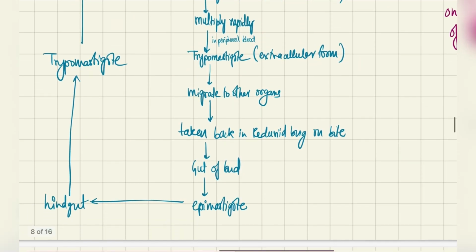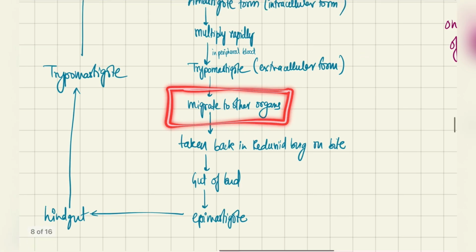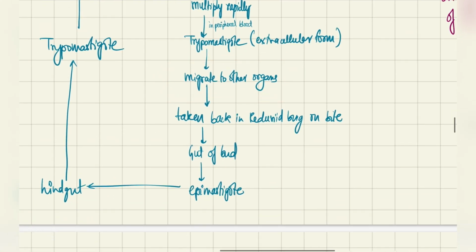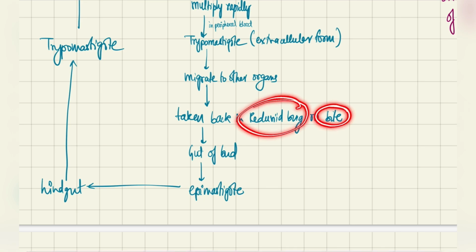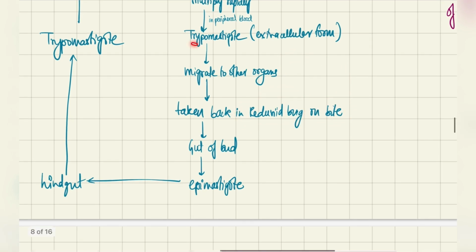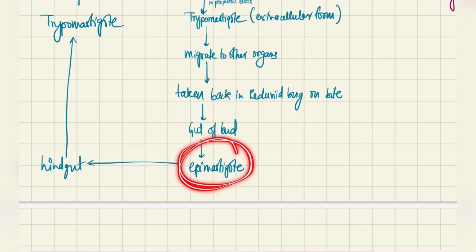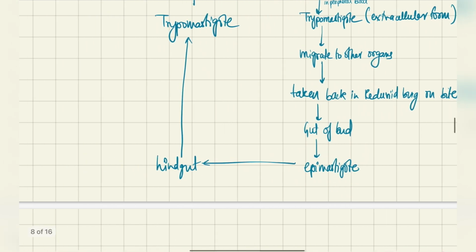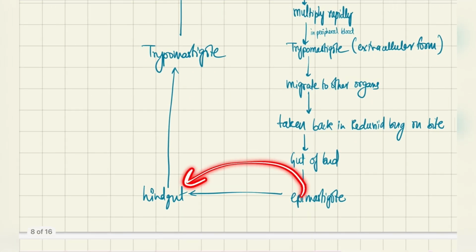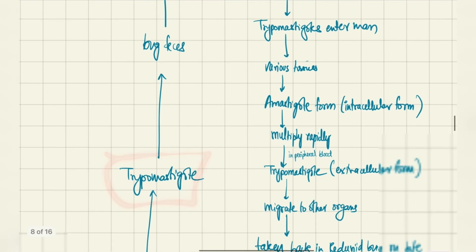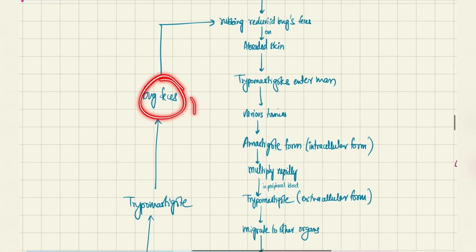From there, they migrate to other organs after infecting one organ earlier. Eventually, the reduviid bug will bite again, and the trypomastigotes will be taken in with the blood into the gut of the bug, where they convert into the epimastigote form. This epimastigote form travels through the gut and eventually converts back into the trypomastigote form, which is released in the feces and again rubs on the abraded skin.